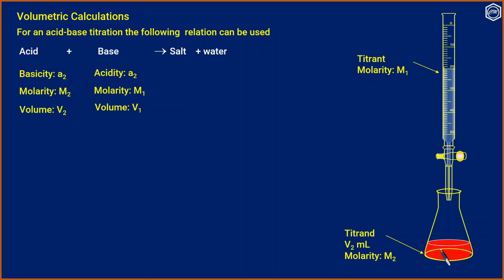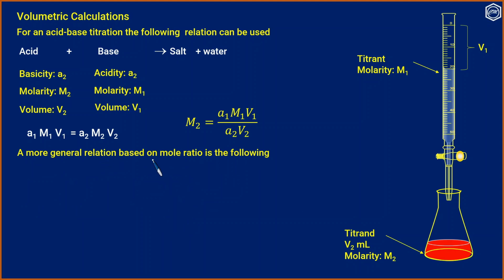So the color change is observed, that is the endpoint. And V1 is the volume of the alkali needed. So we can use this relation: A1 M1 V1 is equal to A2 M2 V2. Therefore, M2 is equal to A1 M1 V1 by A2 V2.